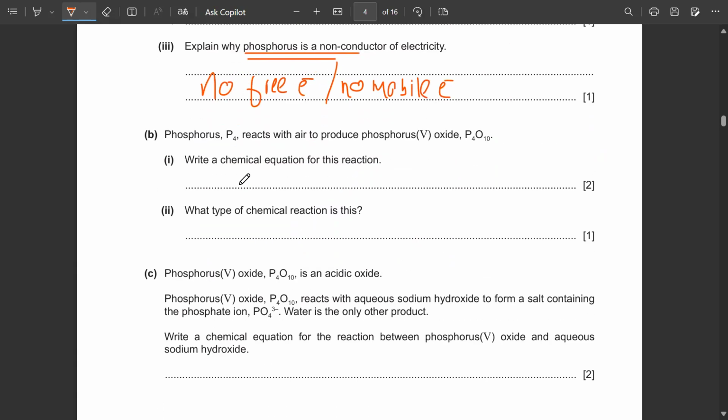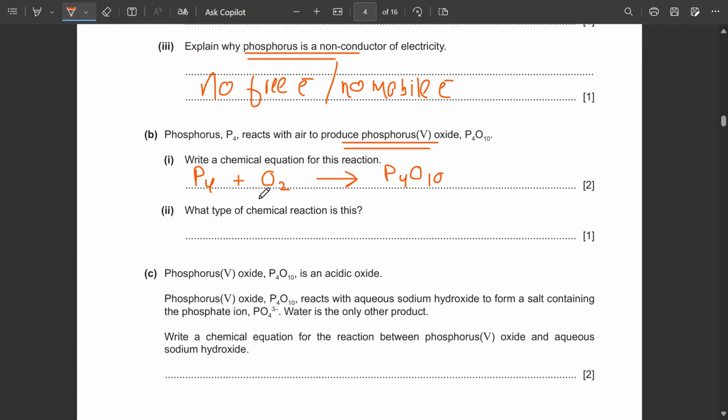Phosphorus reacts with air to produce phosphorus(V) oxide. Write a chemical equation for this reaction. So P4 reacts with air. What is there in air? Oxygen. And the product is also given by the examiner above, that is P4O10. The only thing we have to do over here is balance this equation.